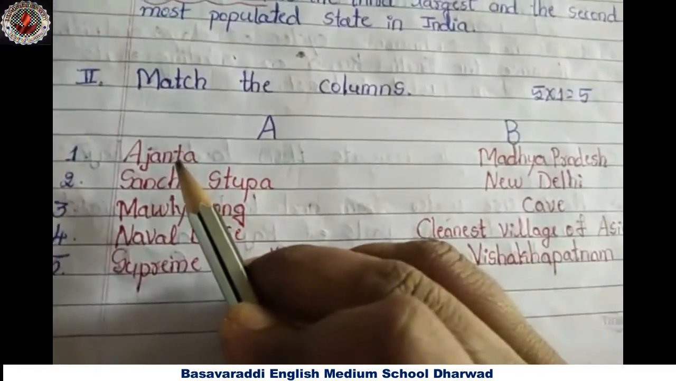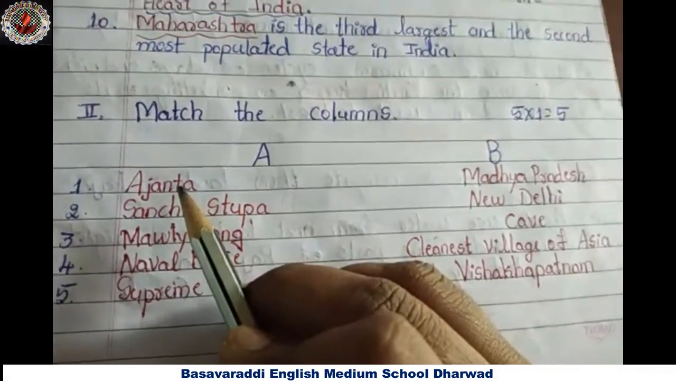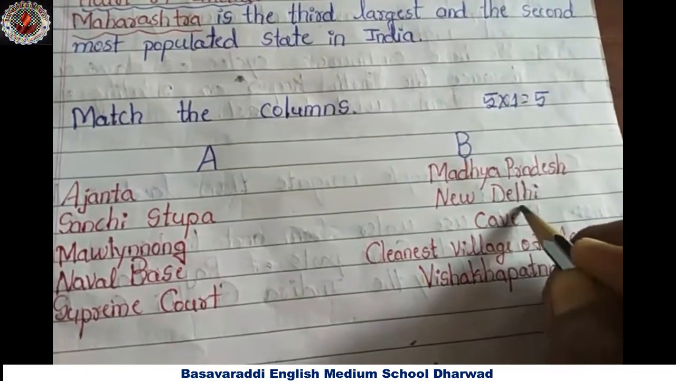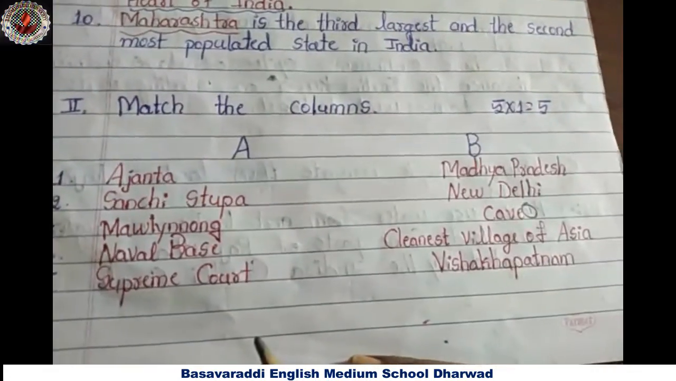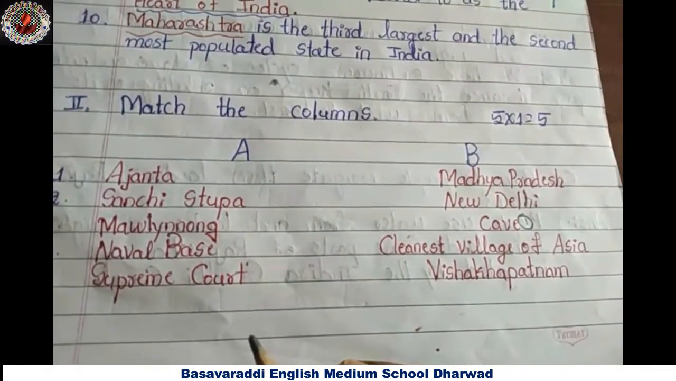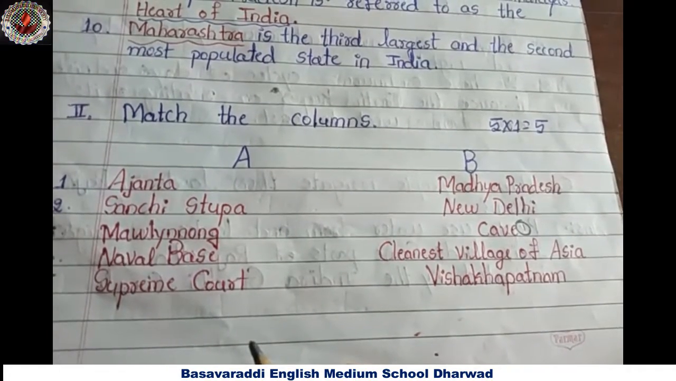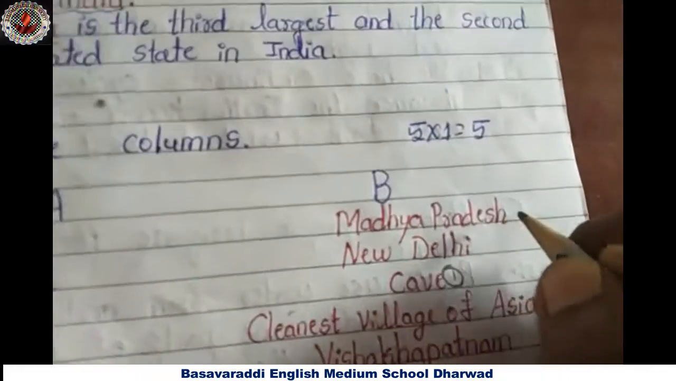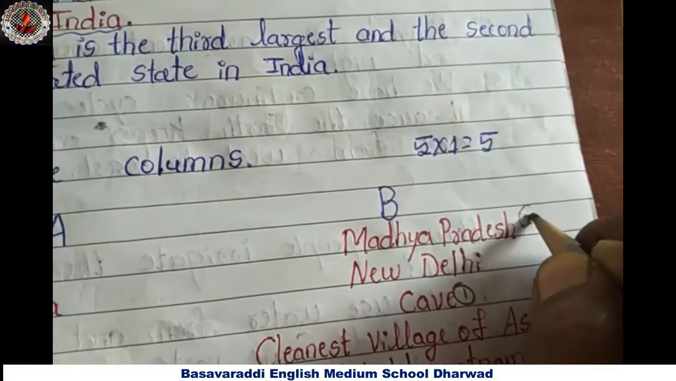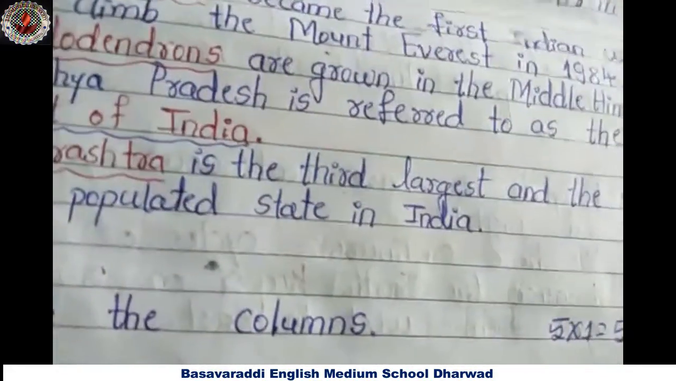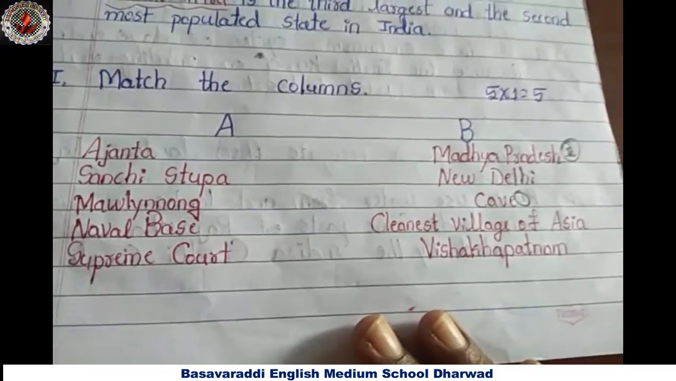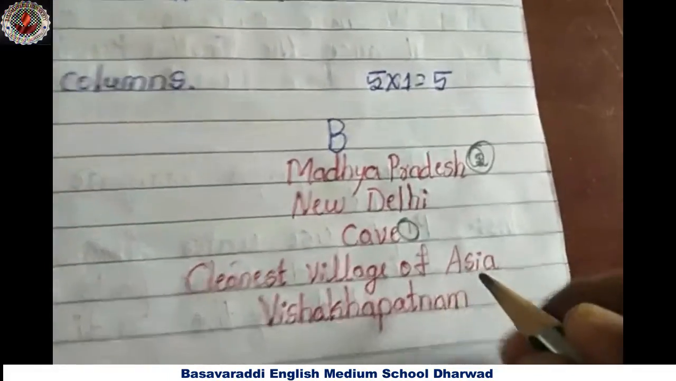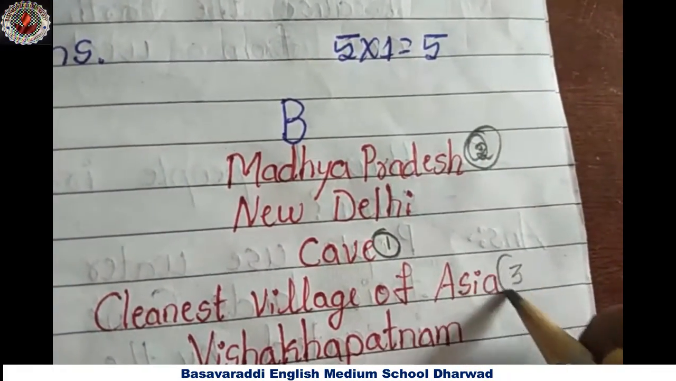Okay, first question, Ajanta. Have you heard of Ajanta, Ellora? Cave paintings. Where do I have to match? Sanchi Stupa. Where do I have to match? Sanchi Stupa, Madhya Pradesh. Okay. Mawlynnong is the cleanest village of Asia.